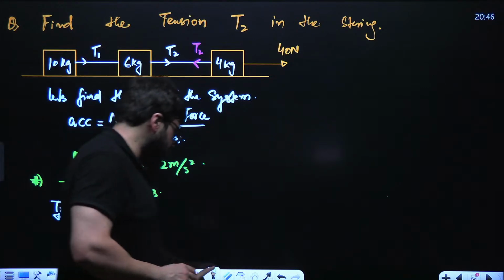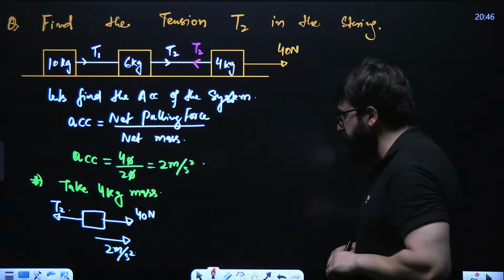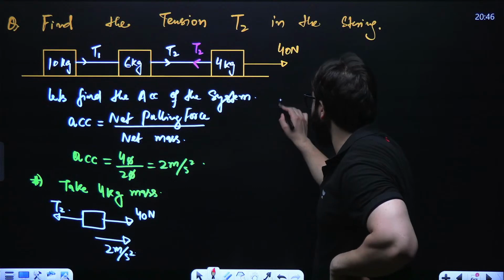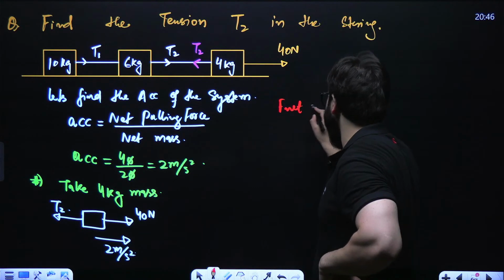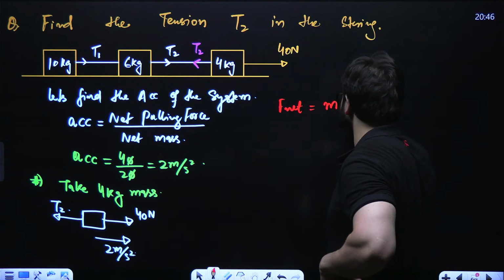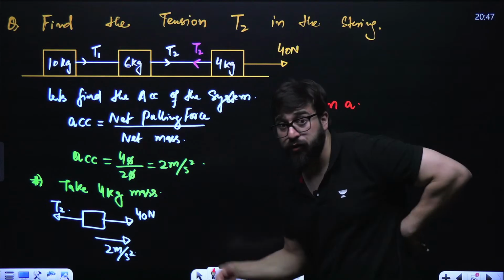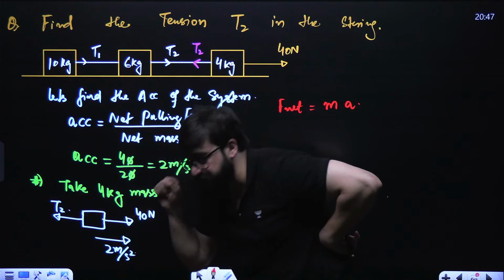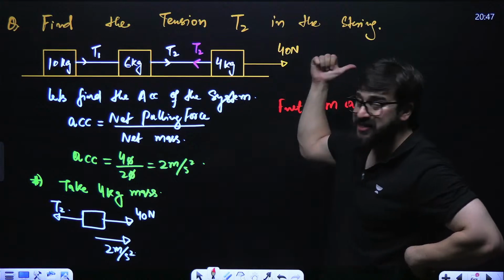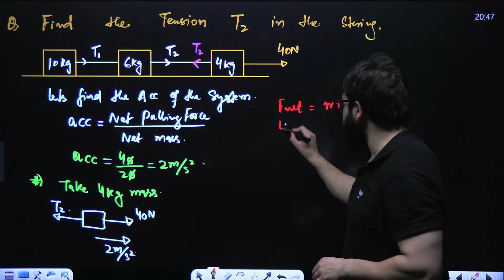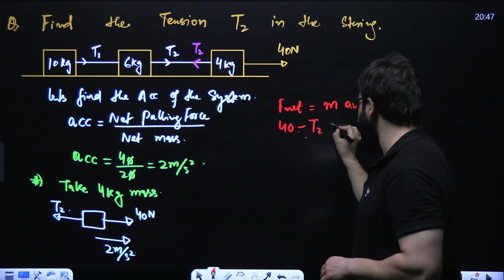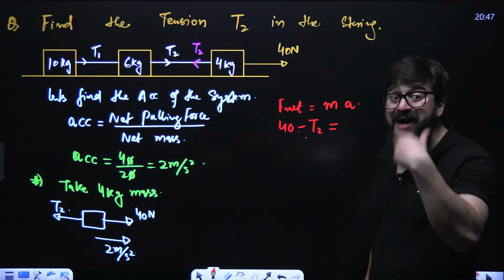Now tell me in this particular case, can I say net force is equal to mass into acceleration? What is net force? 40 minus T2, because it is moving in this direction. So I'll write 40 minus T2 is equal to mass into acceleration.